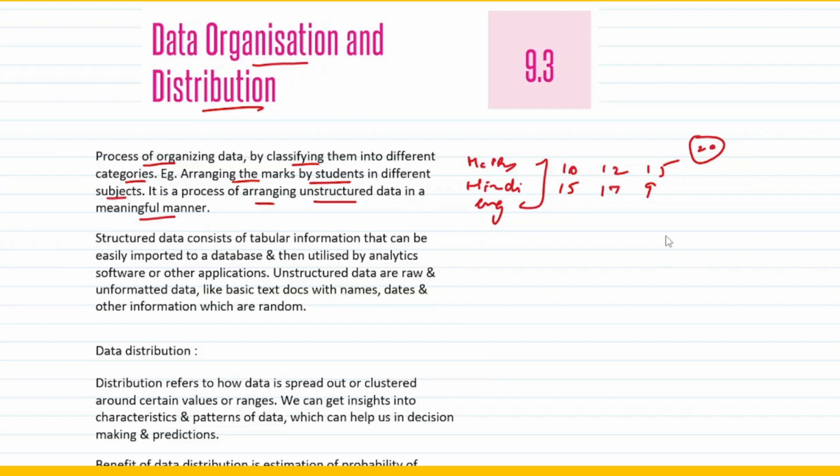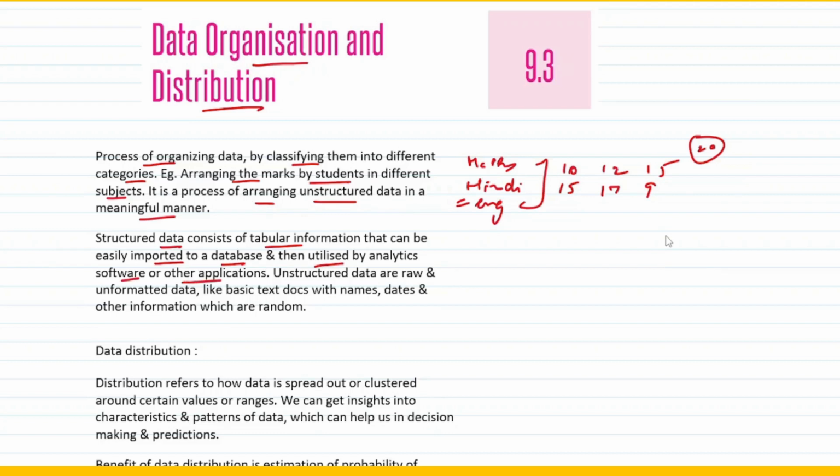Now before we move on, we need to understand the difference between structured data and unstructured data. Structured data simply means it consists of tabular information. This is more of a structured data that can be easily imported to a database, and then utilized by analytic software or other applications.